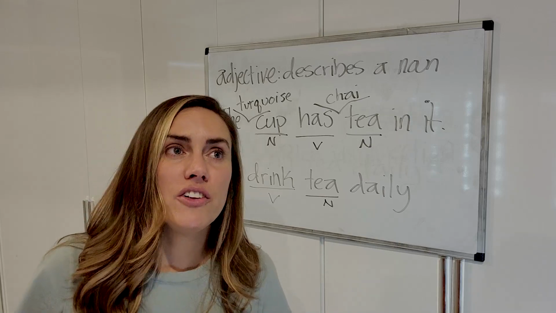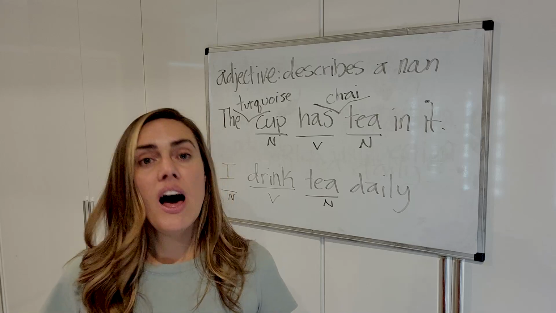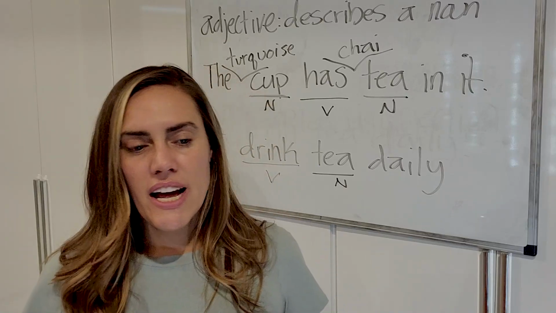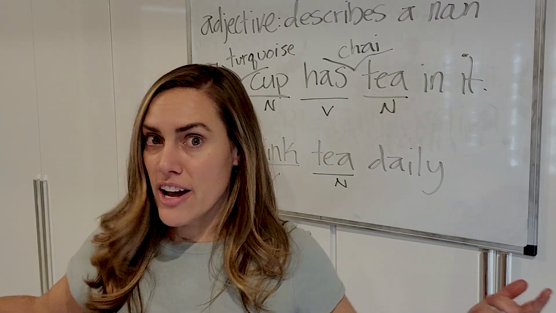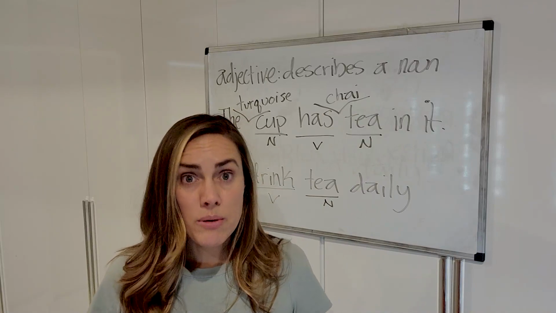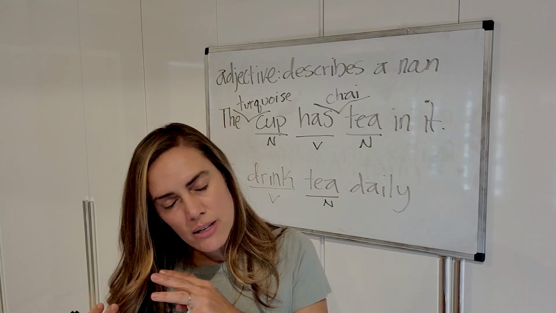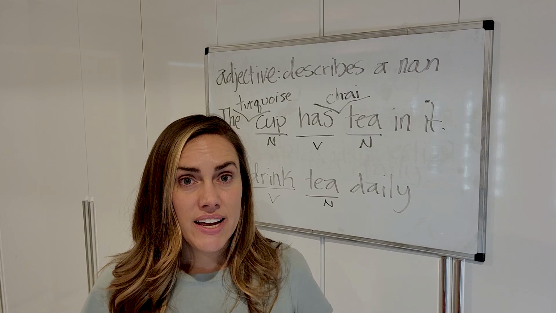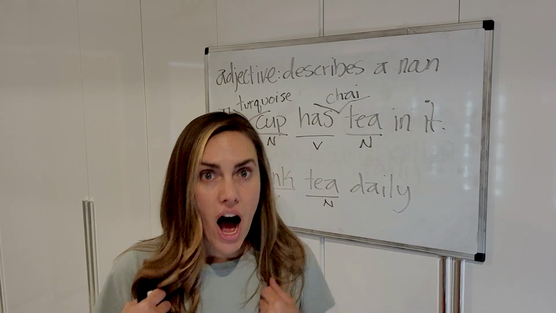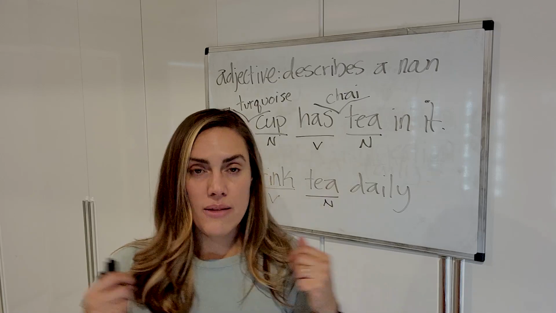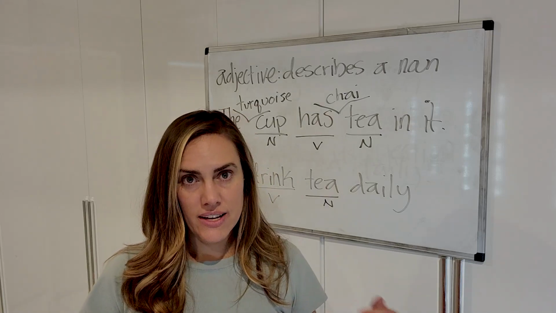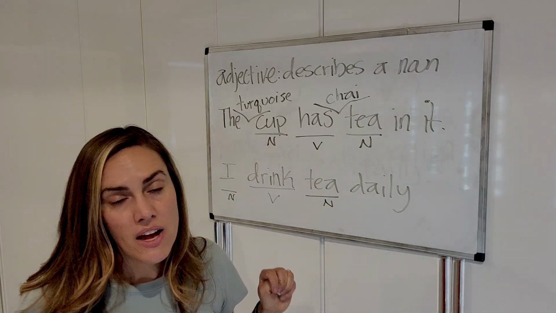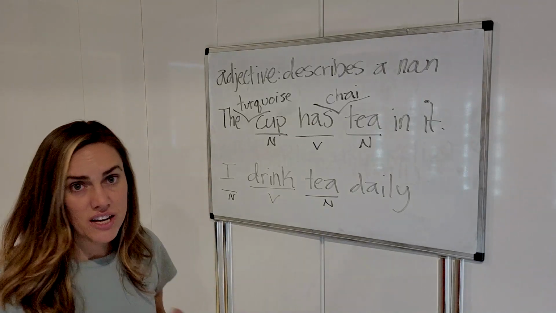Another type of adjective are the adjectives that start with the letter A, like asleep, awake. For some reason, I forgot why, okay, but I remember learning about it. Some adjectives that start with the letter A, these types of adjectives describe a person, right? I am asleep or I am awake, right? They describe a person, but they always come after a verb, okay? And which means they come after a noun. I am awake, right? The baby is asleep, okay? So they come in a different place than you would see here, okay? All right, so those are some other types of adjectives that you need to look out for.